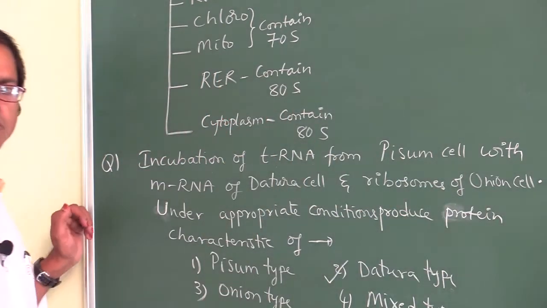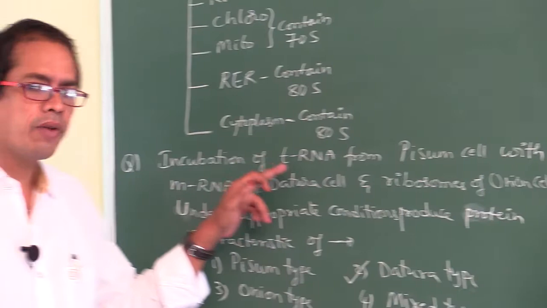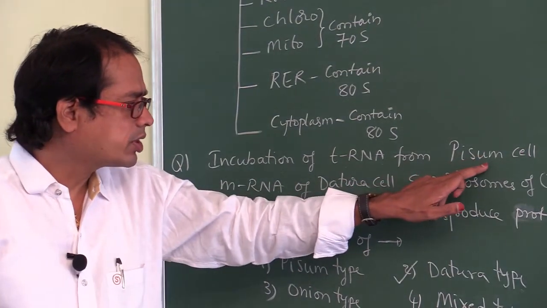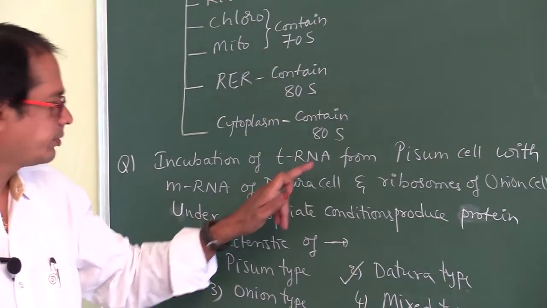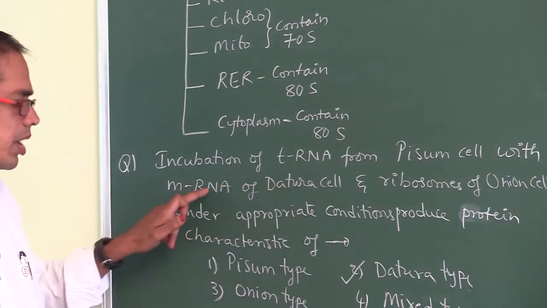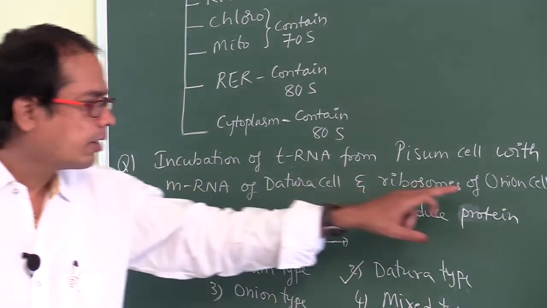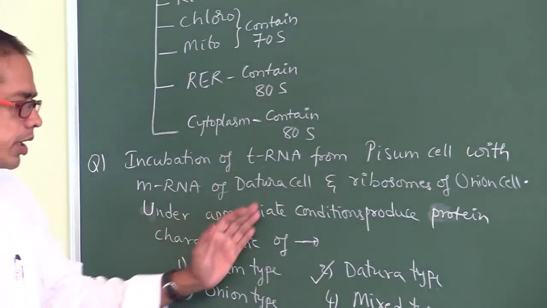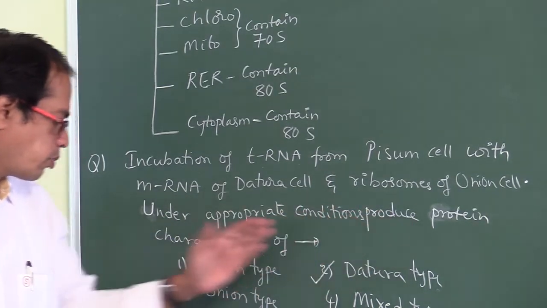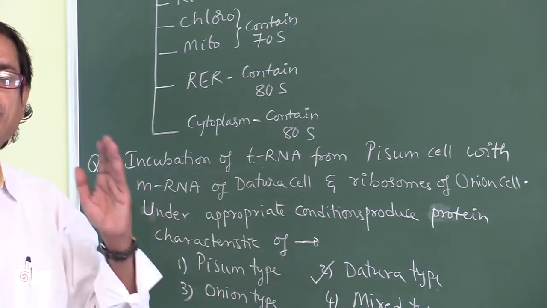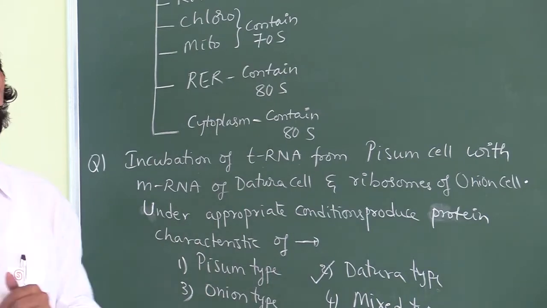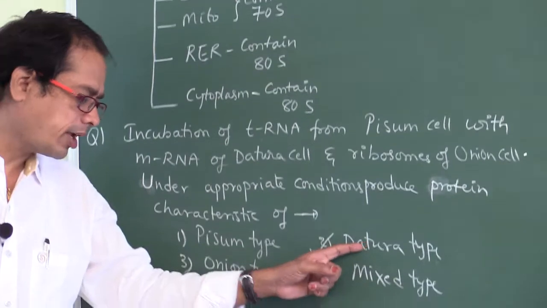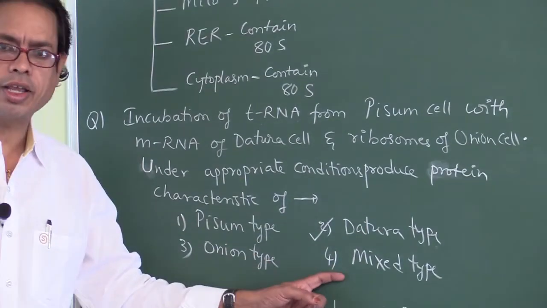That is, each type of RNA is from a different plant. Under appropriate conditions, the protein produced is characteristic of which plant? Is it Pisum type, Datura type, onion type, or mixed type?